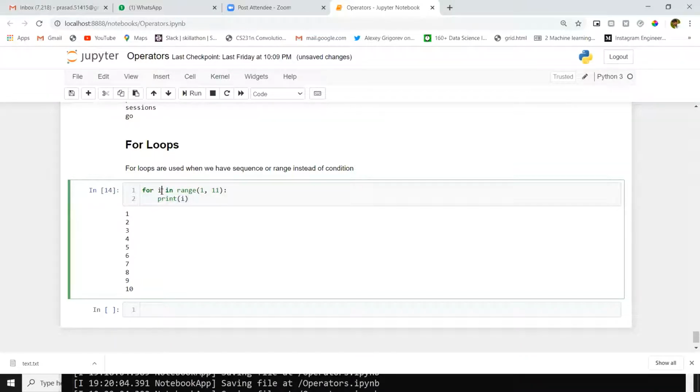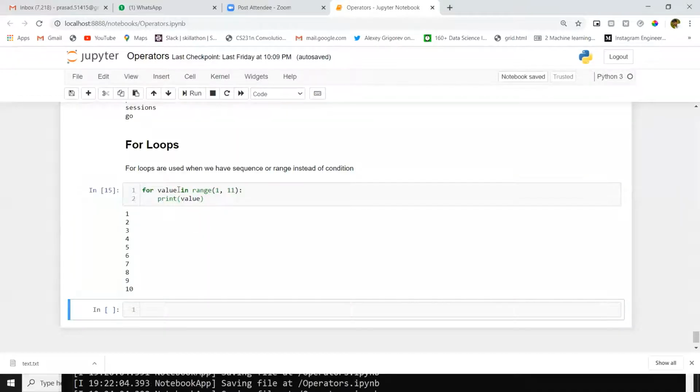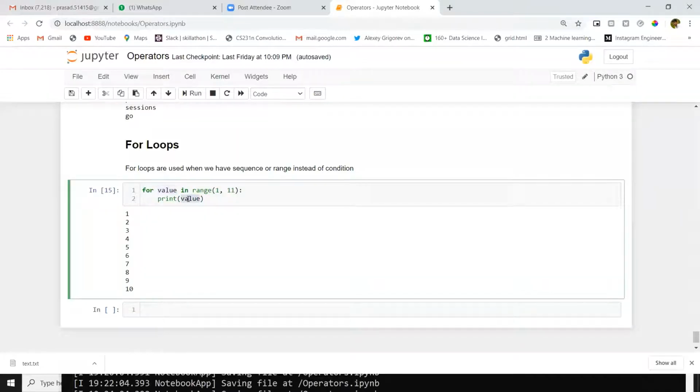Suppose I give a value here, and inside the loop I want to use that value. I have to give the same variable there. If I give i here, then wherever I want to use that value, I have to use the same variable.